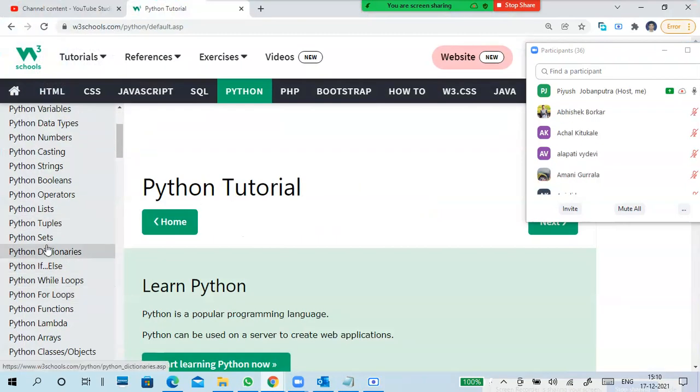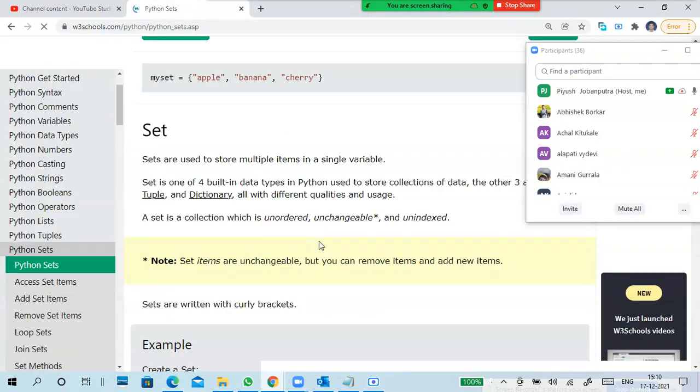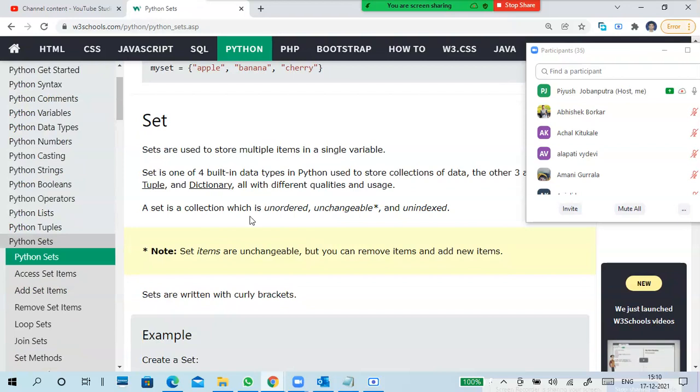So we'll go to the set. Unchangeable, unindexed, unordered. Set items are unchangeable, but you can remove items and add new items.